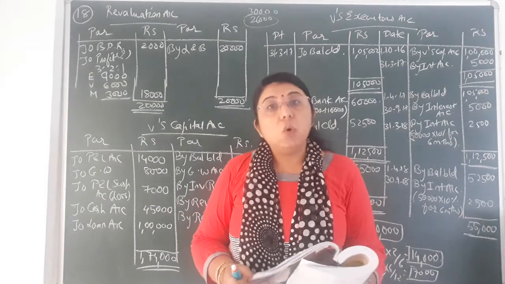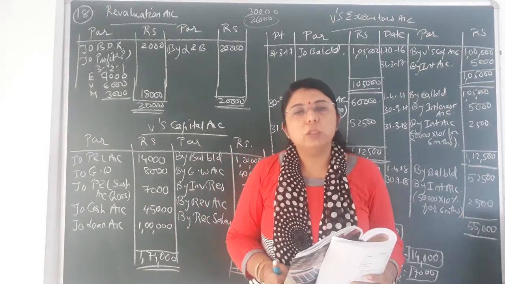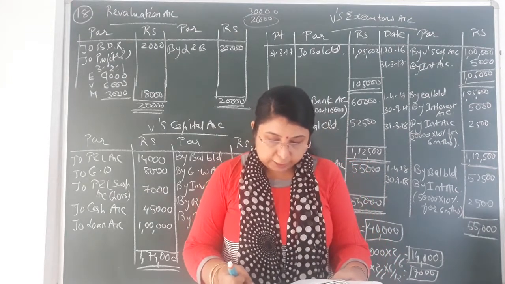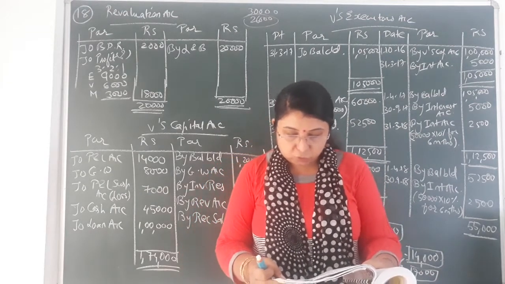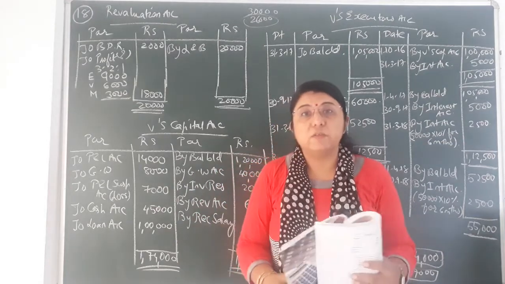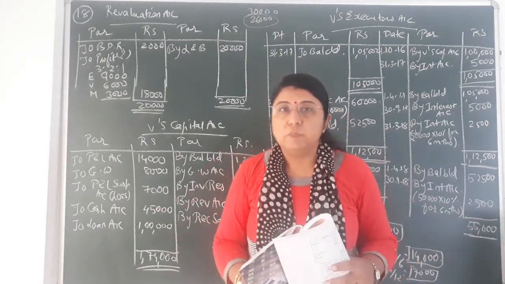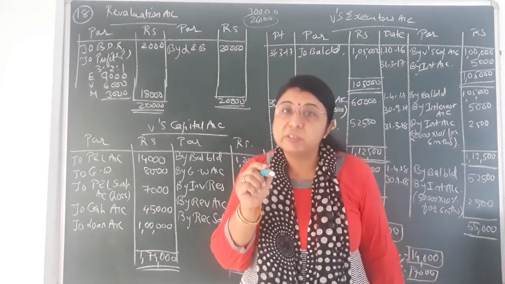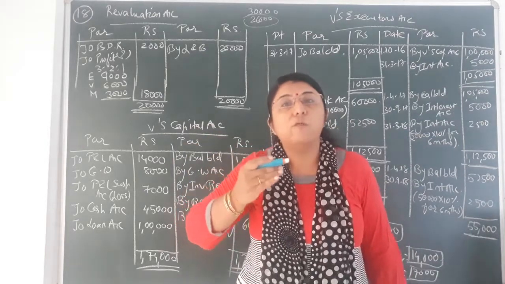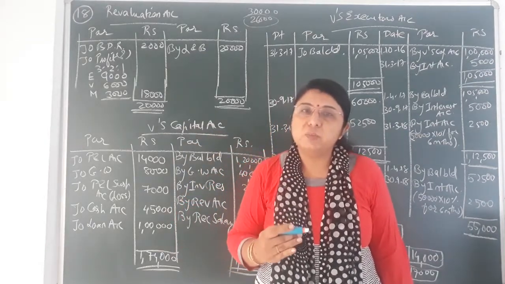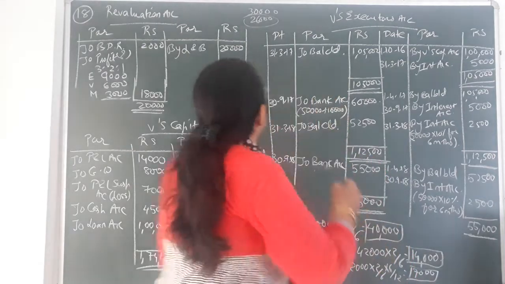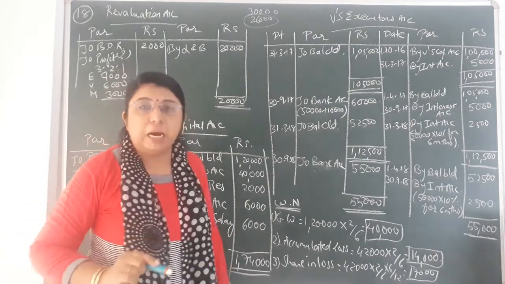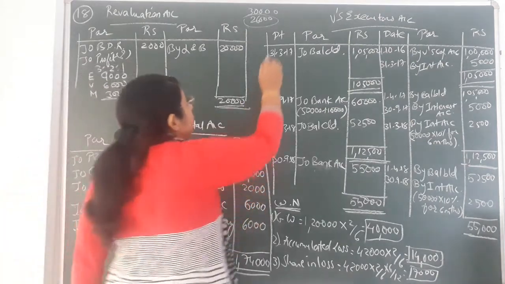Goodwill, that is the old goodwill, is to be distributed amongst all three partners in their old profit and loss sharing ratio. Then land and building, machinery, debtors, investment: the market value is rupees 26,000 and the book value given in the outer column is 30,000. Now students, the book value given to you is 30,000, but the market value is 26,000. So there is a decrease in the value of investment. Out of 30,000, the investment has become 26,000 in the market. So there is a decrease of rupees 4,000.